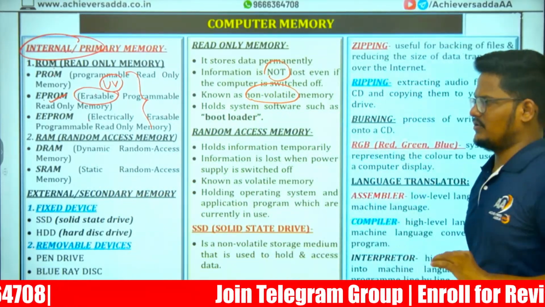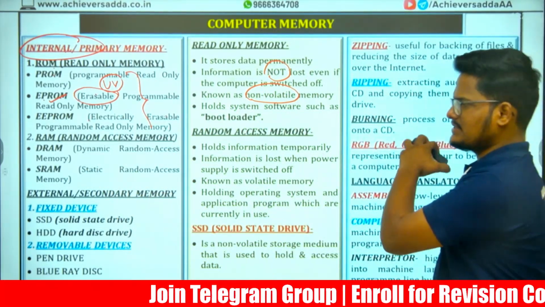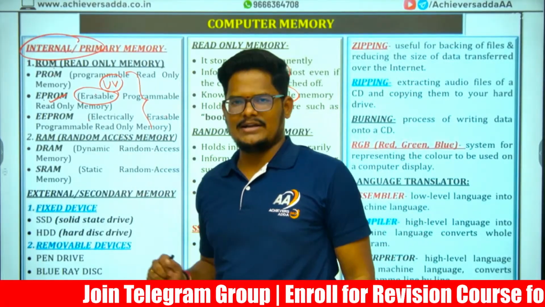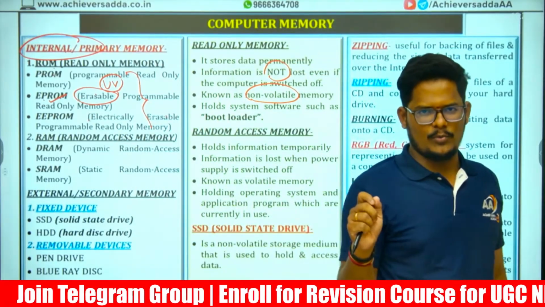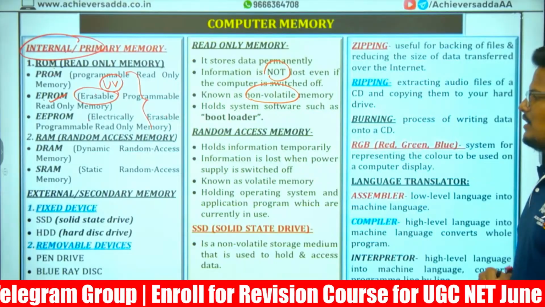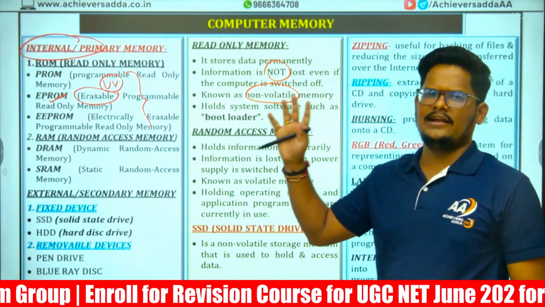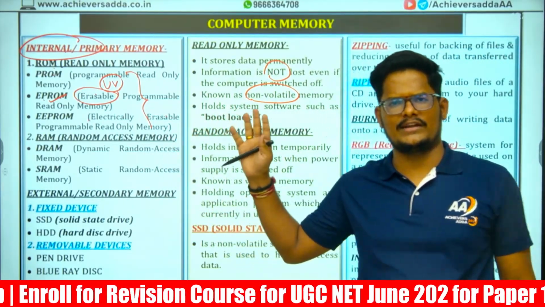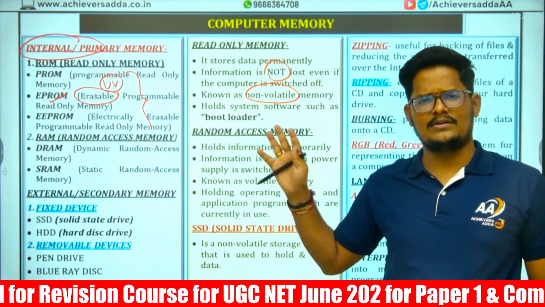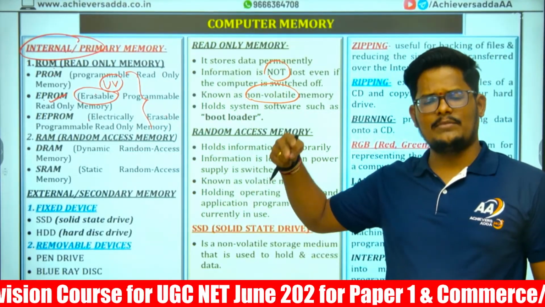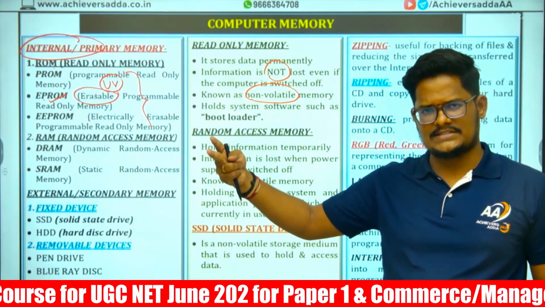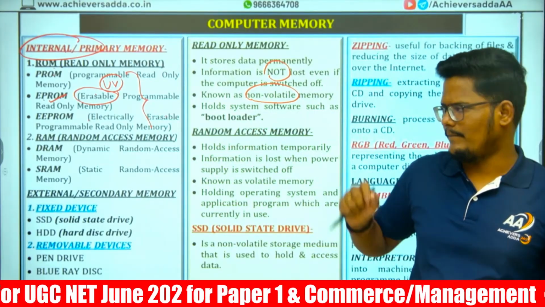So there are three types of PROM. Right? Now let's come to the RAM. RAM is DRAM and SRAM. Static random access memory, dynamic random access memory. Which is having more speed? Static always is having a higher speed and is more expensive in nature as compared to the DRAM. So static RAM is more expensive and faster in nature as compared to DRAM.